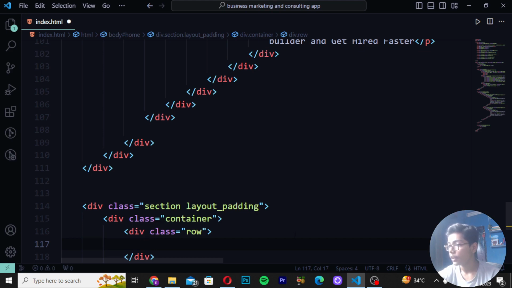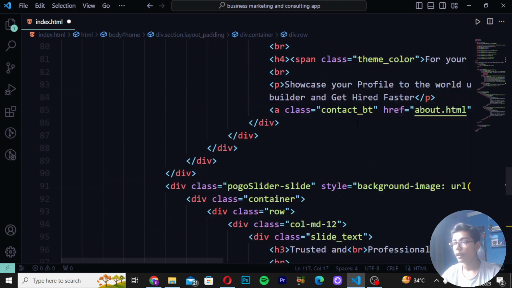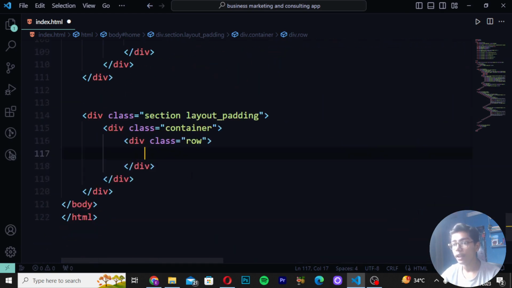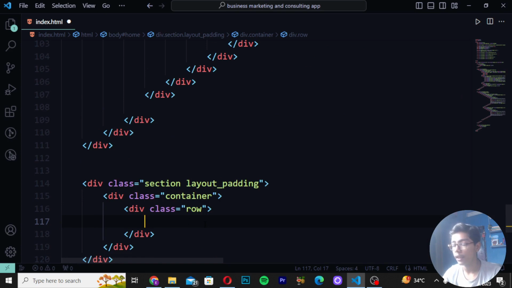So now when you're done with that, simply you have to move down to get all the stuff working. So you can see we are getting the stuff. If I show you here, which is saying the marketing. Okay, so we have to move on to the file to check whether we are getting all the stuff or not. So you can see we are now getting the section layout padding. If I scroll down to show you, you can see here we are getting section layout padding, then container row.